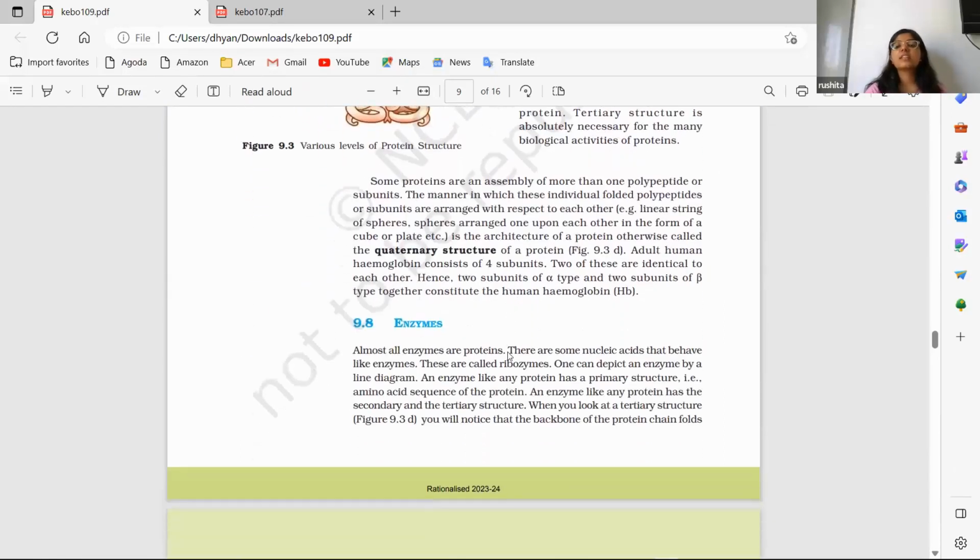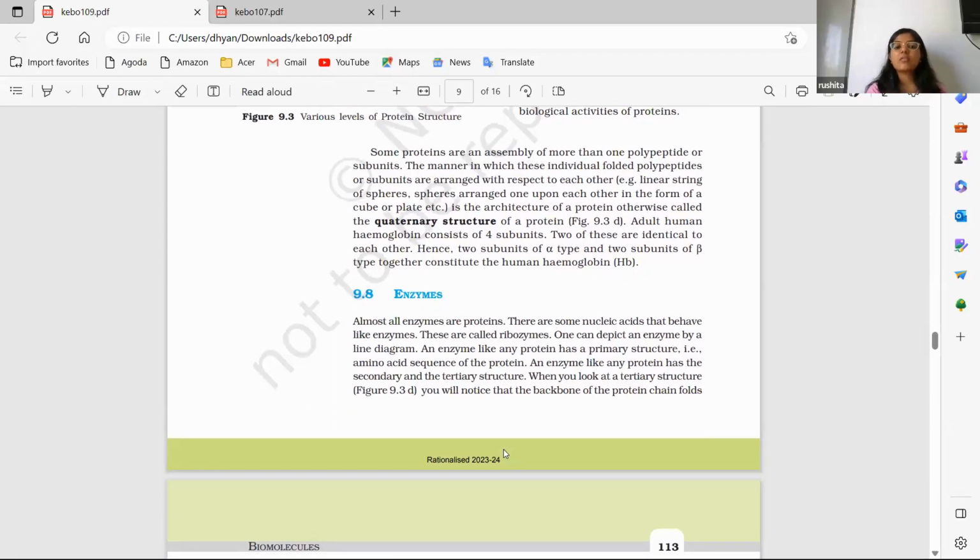And then basically the last part of this chapter is on enzymes, right? So basically the description of enzymes, their structures, their properties, everything is given, so we can know the basics of what enzymes do to our body, to our metabolism.